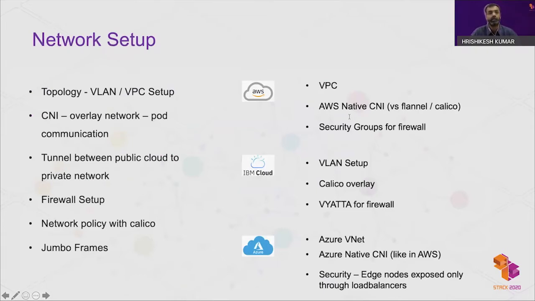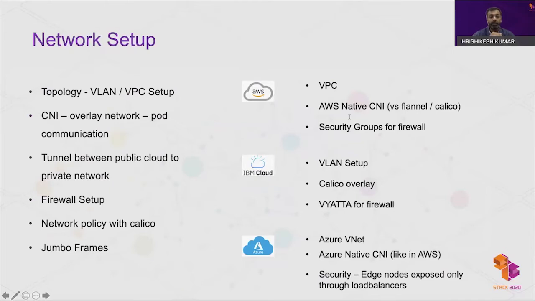Each pod will get its own cluster IP. The CIDR and the option to use the overlay network have to be passed to the cloud provider during cluster creation itself.